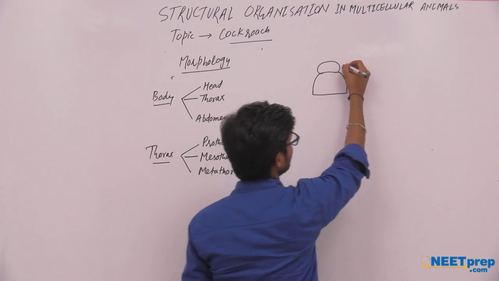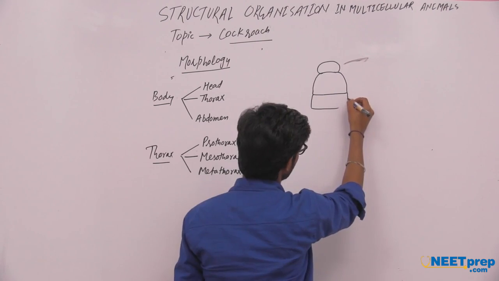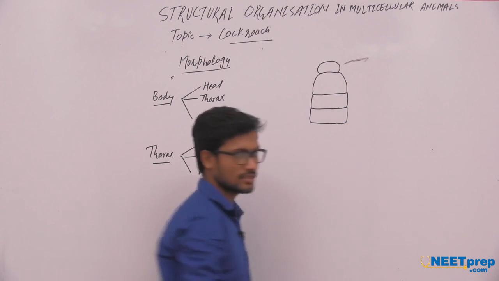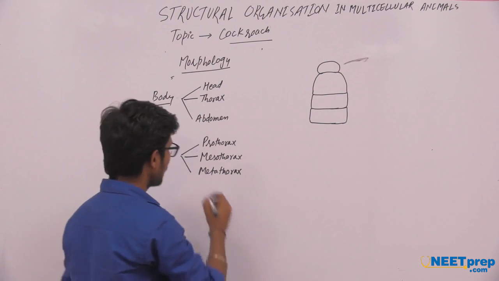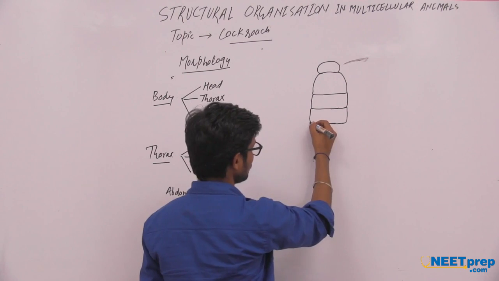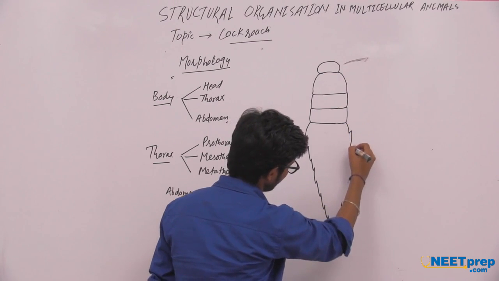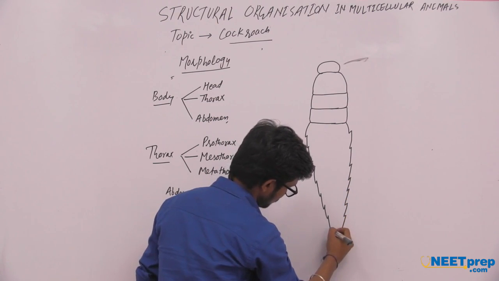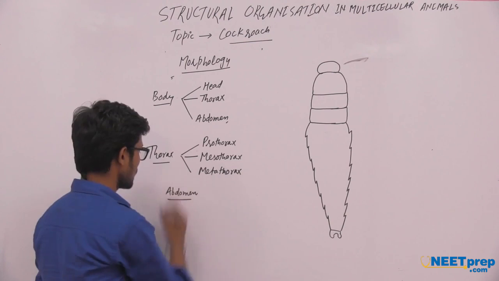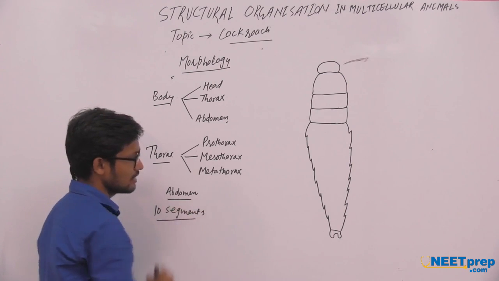This is the prothorax. After that mesothorax, after that metathorax, and after that the abdomen.